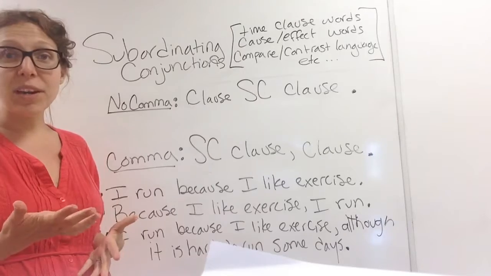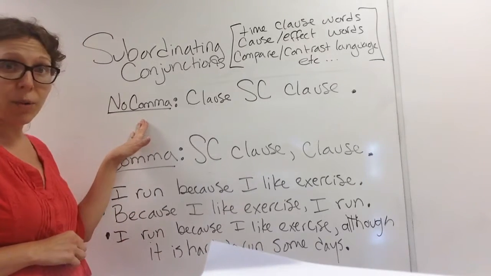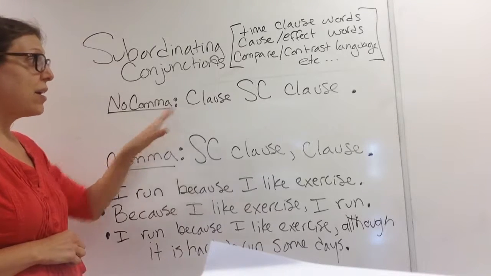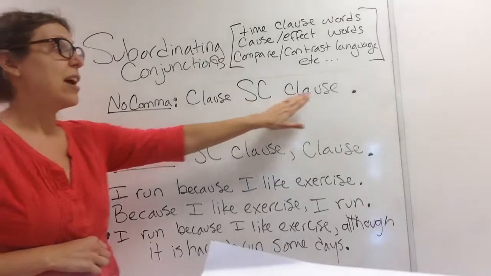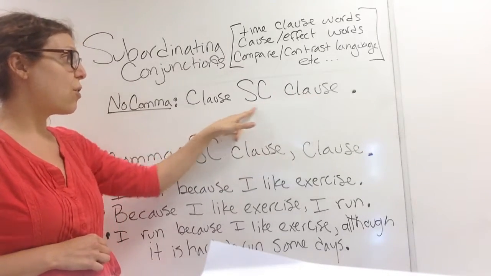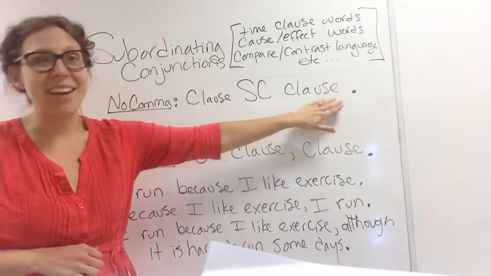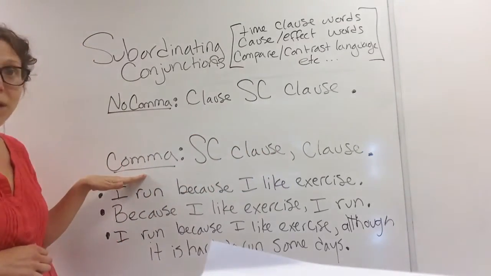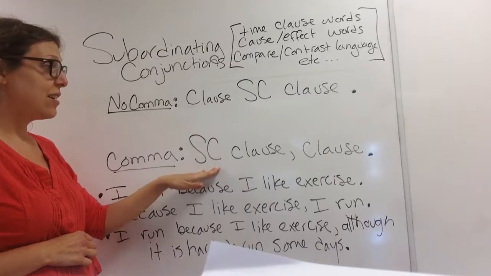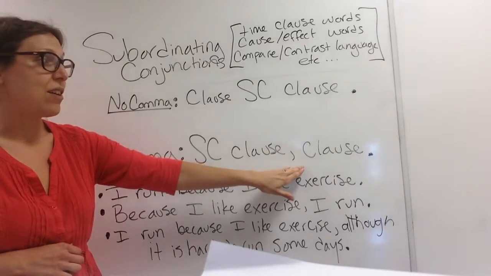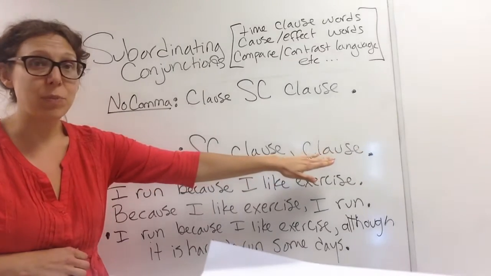With subordinating conjunctions, there are two ways to write the sentences. So there's a no comma way, and in this way, you have a clause and then a subordinating conjunction and another clause. Notice that there's no punctuation in the middle of the sentence. We just have to remember to put the period at the end. With a comma, we use the subordinating conjunction at the beginning of the sentence, a clause, and then a comma after the first clause, then a second clause and a period.